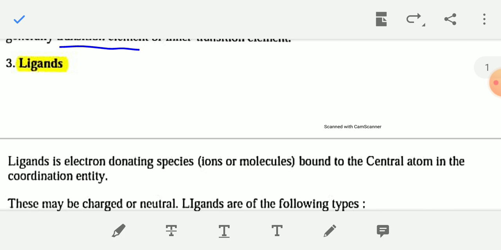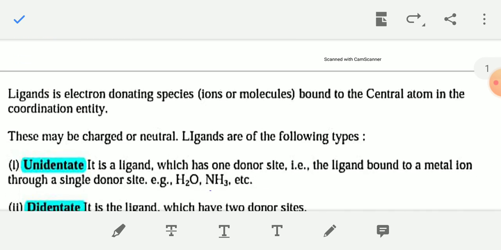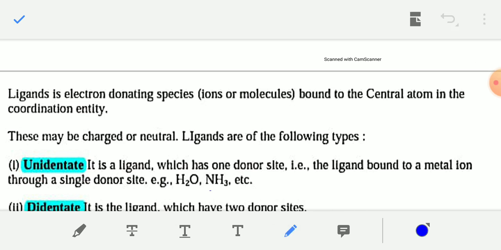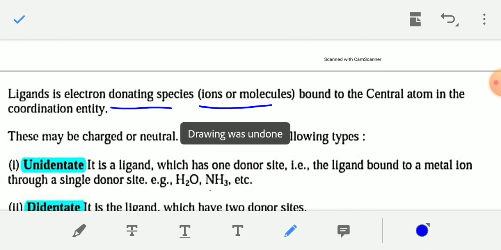All these 6 CN minus ions are known as ligands. Ligands are electron donating species, they can donate 2 electrons. They may be ions or molecules bound to the central atom in the coordination entity. So in K4[Fe(CN)6], cyanide is the ligand.